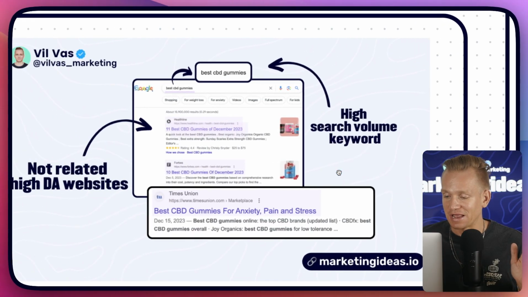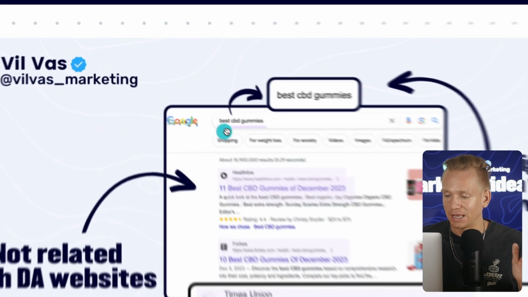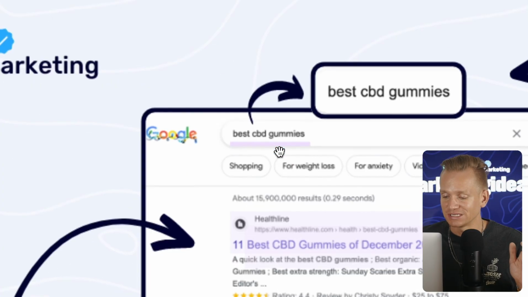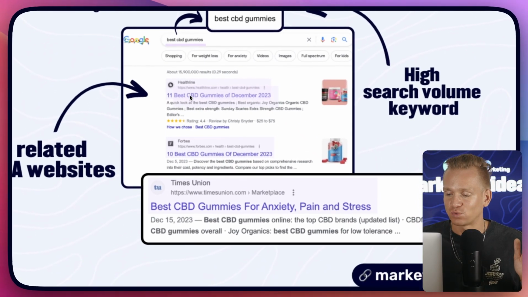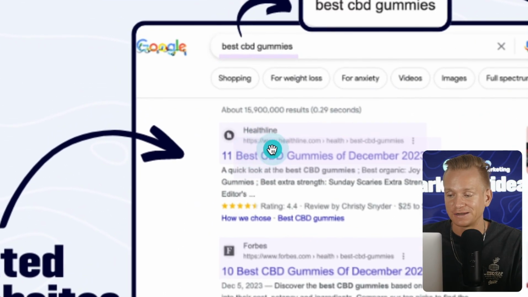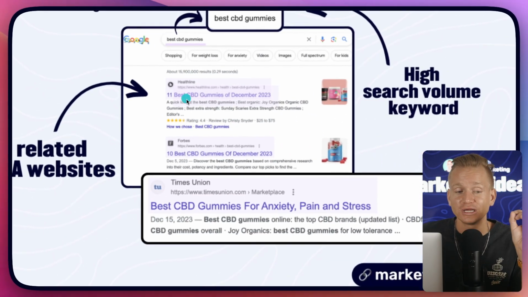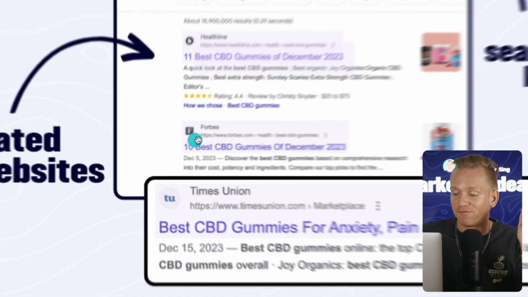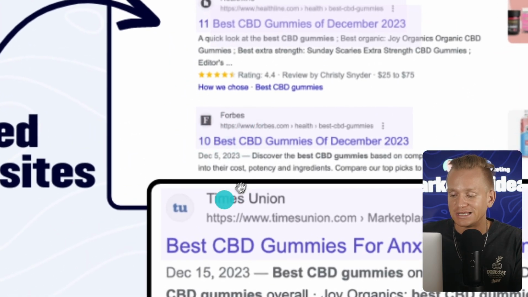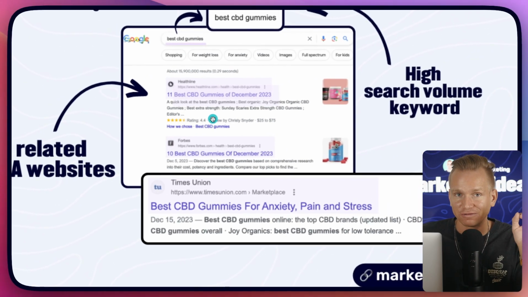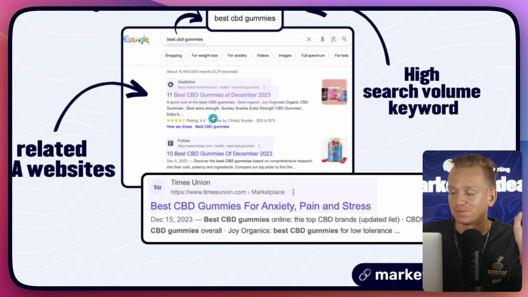In fact, if we go to Google and we type in best CBD gummies, you will see that all of these websites, you see it's Healthline, that's something to do, okay, maybe with health, but still not really CBD focused. Forbes, nothing to do with CBD. Times Union, nothing to do with CBD. All of these are in fact made by affiliate marketers, and I'll show you exactly how you can do the same, and just imagine the amount of money you can generate from this.